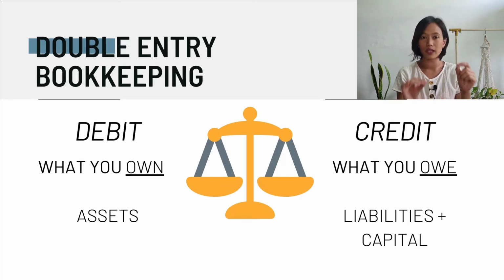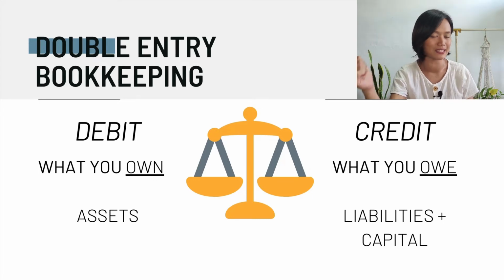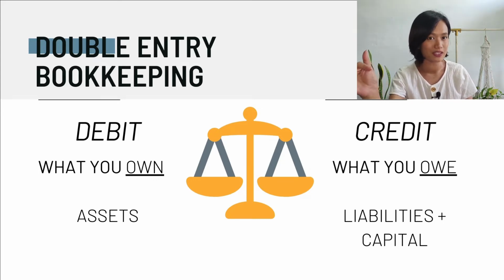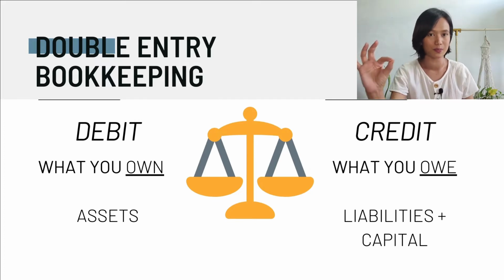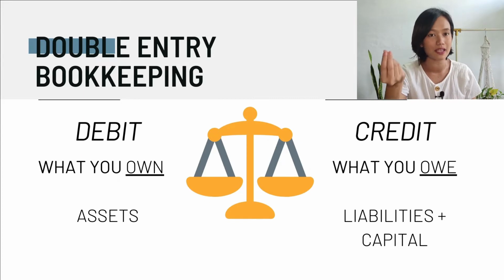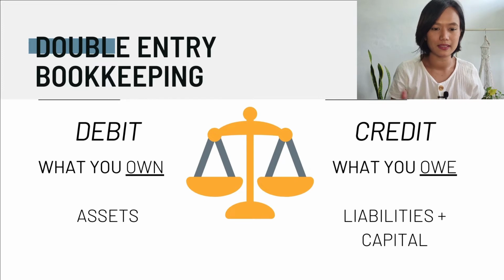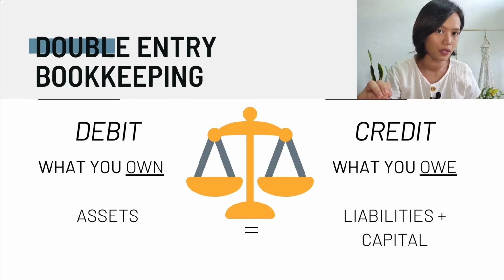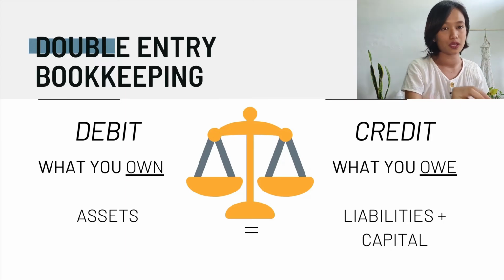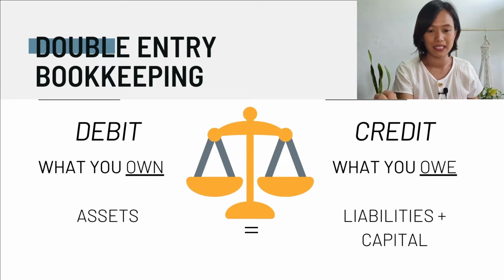Remember a coin whenever you're recording a financial transaction. Think of it as the head is the debit and the tails is the credit. Whenever you enter a debit, there should always be a corresponding credit. And for every credit that you enter, there is a corresponding debit. Now, for our double entry bookkeeping, look at this graph. We can see that the debit should be equal to the credit as always. And we can also see this in the accounting equation: assets equals liabilities plus capital.